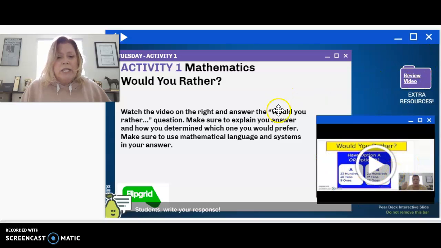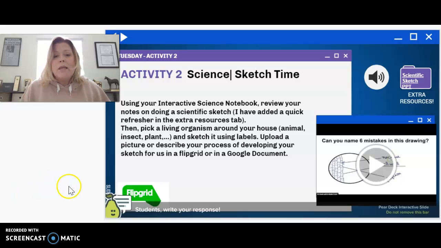If you need to review what hundreds, tens, and ones are, you click on the review video over here in the extra resources. So if there's an extra resource little folder, that will have some kind of either document or video in it to help you solve the problem I have for you that day. You can answer it either Flipgrid or via the Google Doc that I will attach to this assignment.